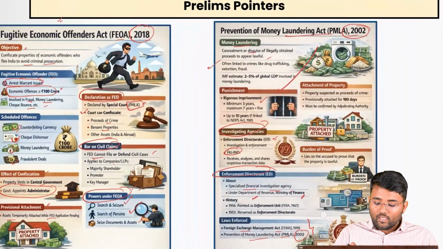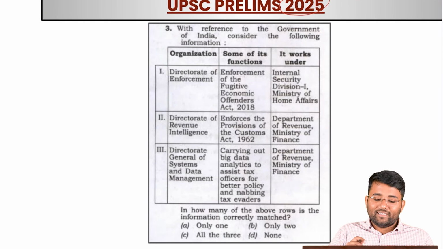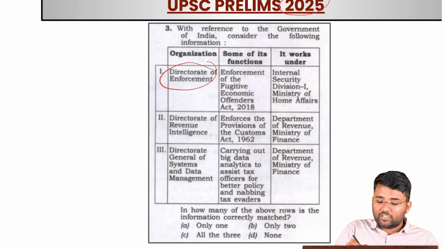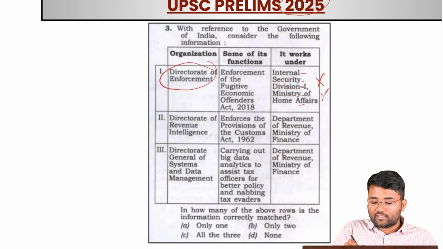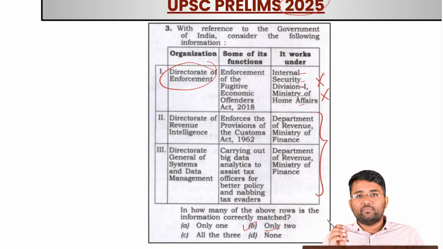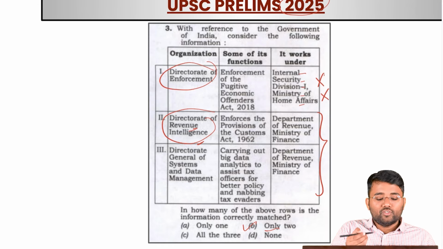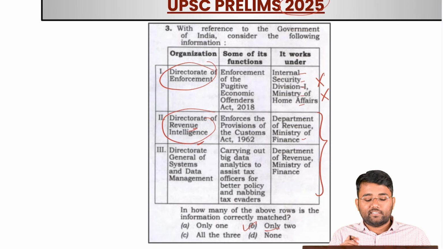Also, this was the question that was asked in the 2025 prelims examination. The Directorate of Enforcement, here it was mentioned that it works under Internal Security Division 1, Ministry of Home Affairs. That is incorrect. Only the first option was incorrect. Both of the other two options are correct, and the correct answer was only 2. Even if you apply some common sense and logic, here it is mentioning the Directorate of Revenue Intelligence, revenue. So revenue functions will come under the finance ministry itself.